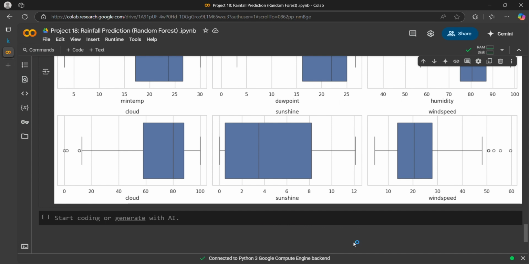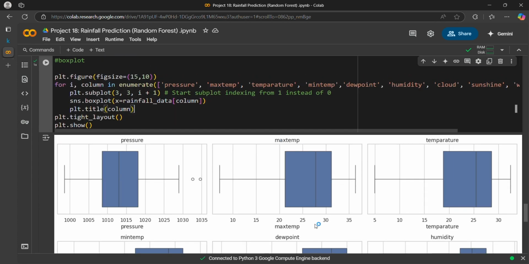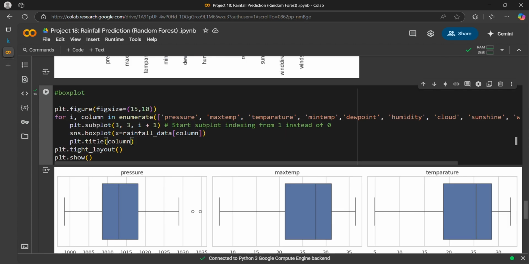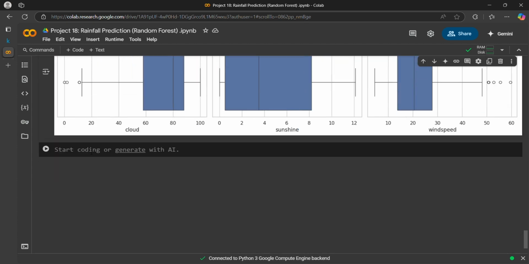Now, I can see in the correlation graph we analyzed earlier, these columns were highly correlated: max temperature and minimum temperature. So what I can do is drop these because they are highly correlated.